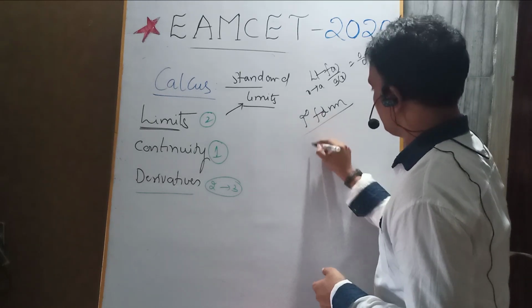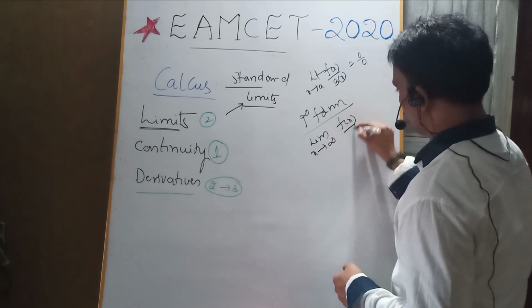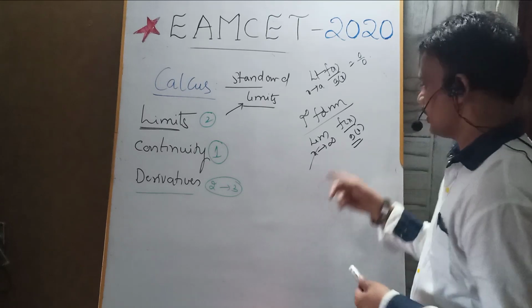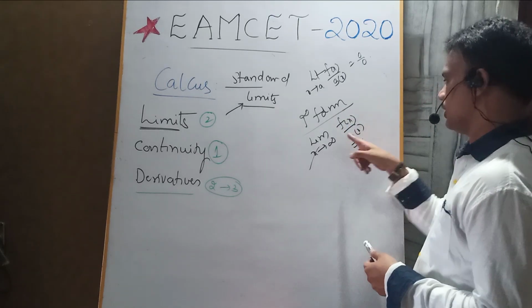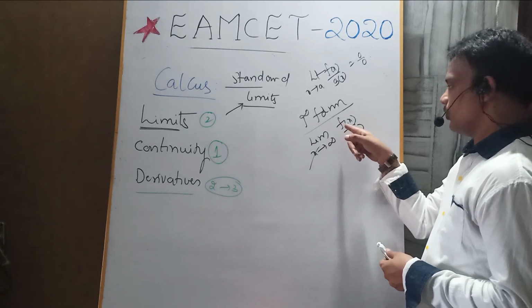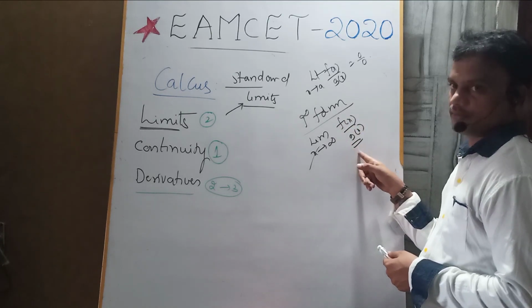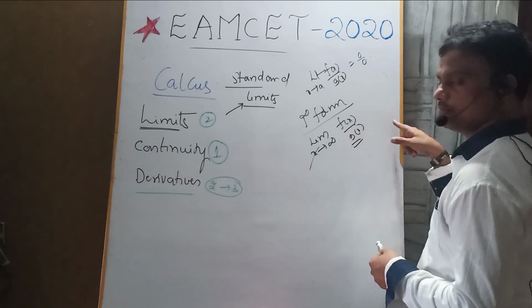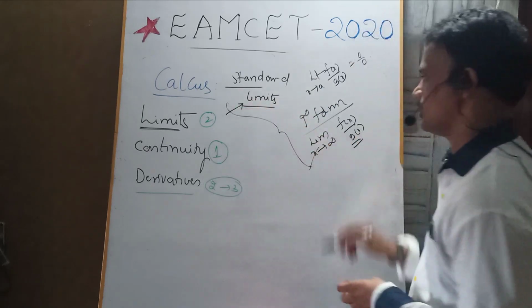And limit x tends to infinity of f of x by g of x. Okay, here we get 3 conditions. If the degree of numerator is greater than the degree of denominator, its value is 0. If the degree of numerator is equal to the degree of denominator, its answer is the ratio of the coefficients of the highest degree from the numerator and the denominator. Okay, if the degree of denominator is greater, then it becomes 0. Okay, yes, so please focus on these concepts from limits.